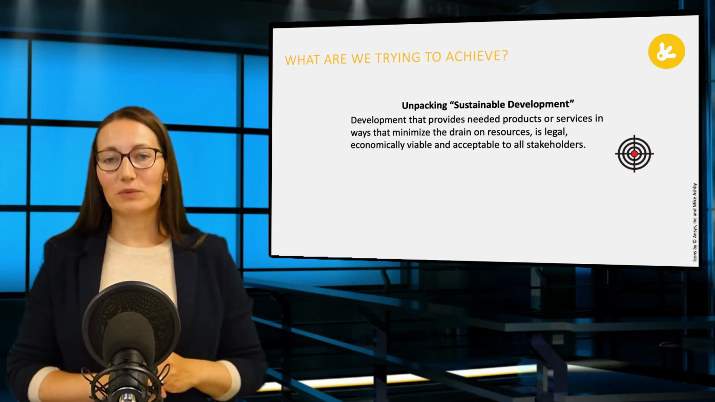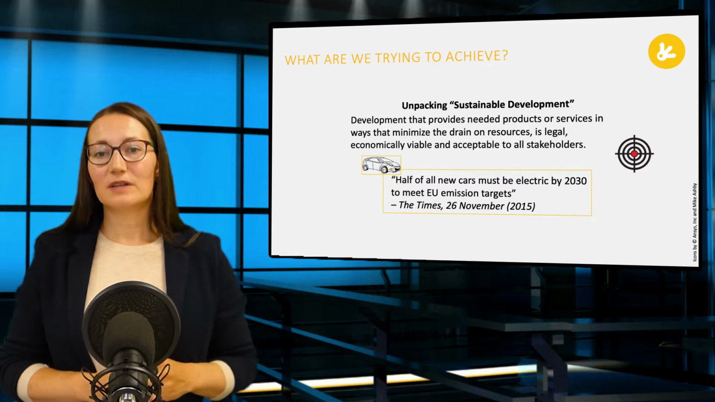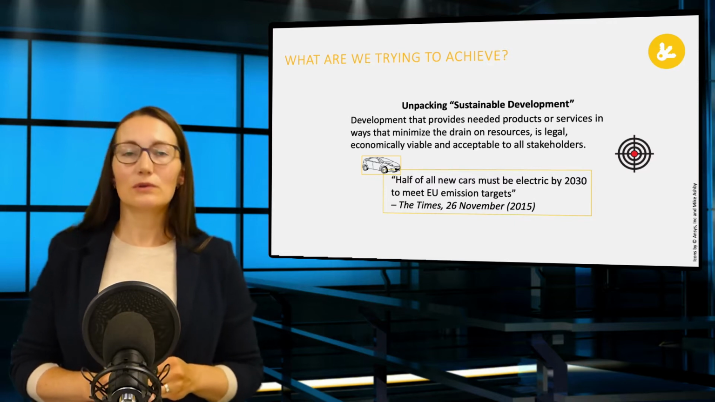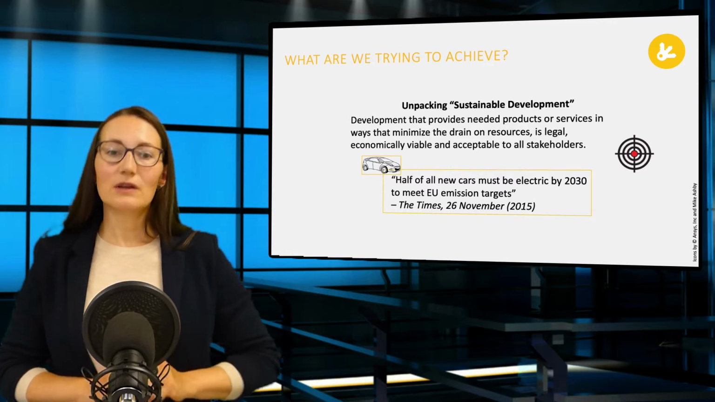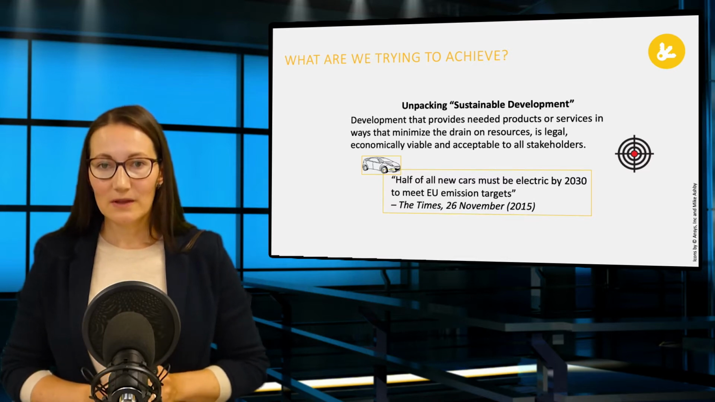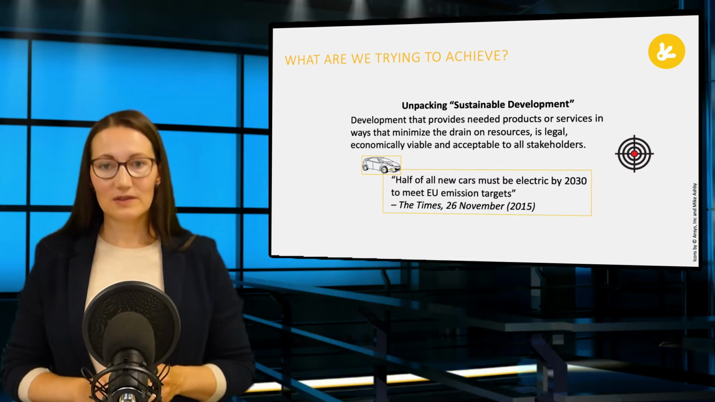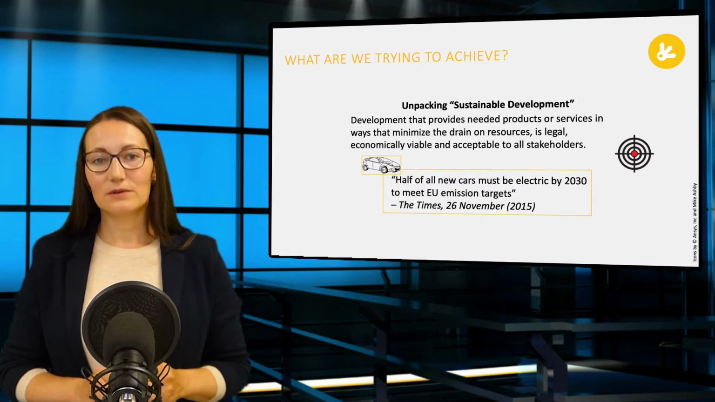Let's look at an example. The statement suggests that half of all new cars must be electric by 2030 to meet European emission targets. The statement is our articulation. The icon is on the right.